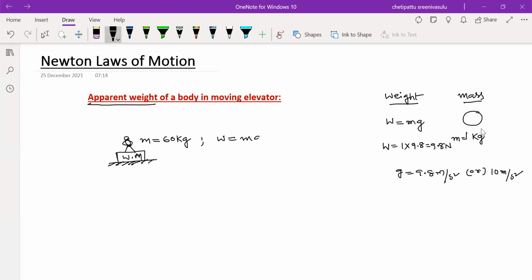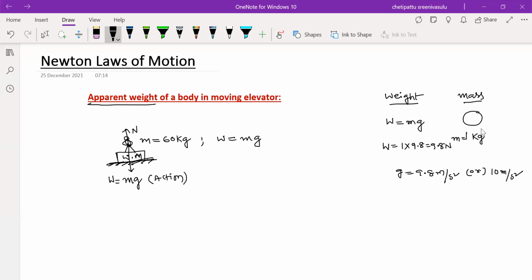The weight of the man is W equals mg, where m is the mass. The weight acts in the downward direction, W equals mg, due to gravitational force. This is the action force on the surface. At the same time, for every action there is an equal and opposite reaction. According to Newton's third law, the reaction force N acts on the man in the upward direction.